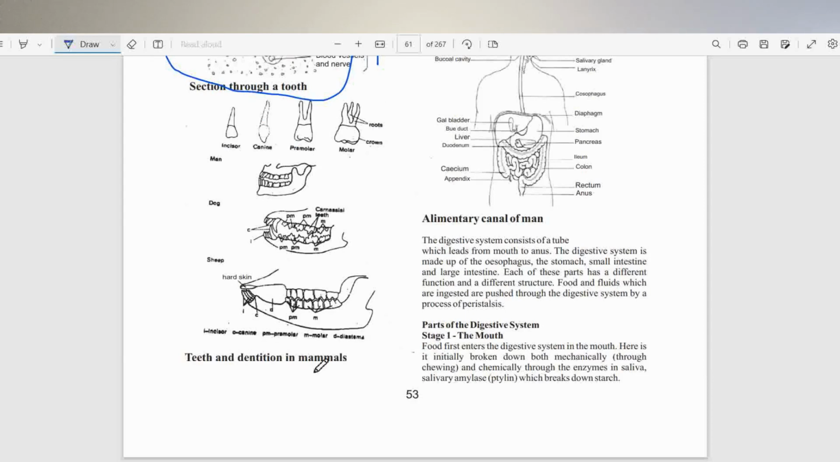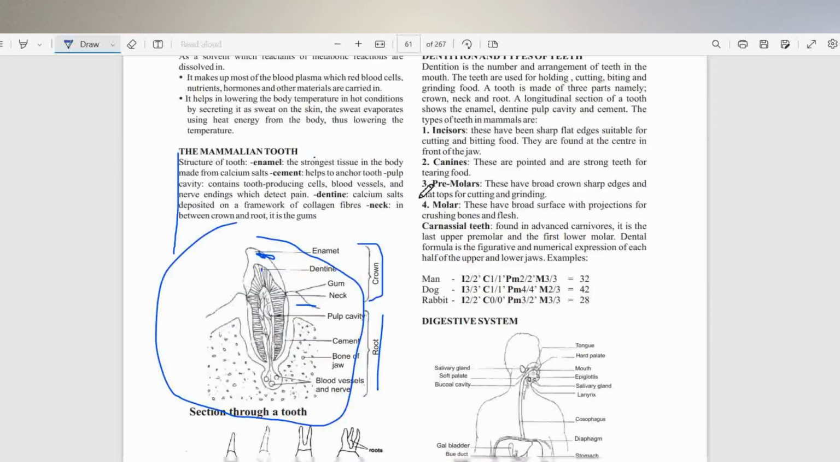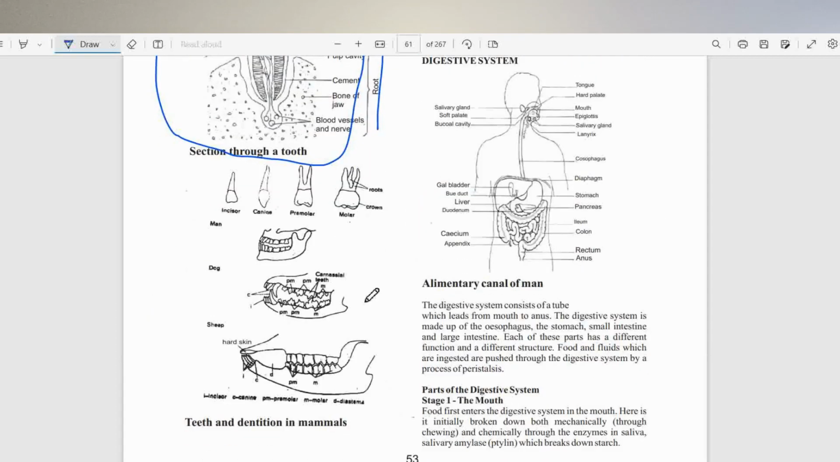So if we consider dentition in mammals, dentition simply is the number and arrangement of teeth in the mouth. And we have different types of teeth. We have the incisors, we have the canine, we have the premolar, we have the molar. Now we also have this special type of teeth in carnivorous animals, which is called the carnassial teeth. Pay attention. It is made up of the last upper premolar and the first lower molar. That forms the carnassial teeth.